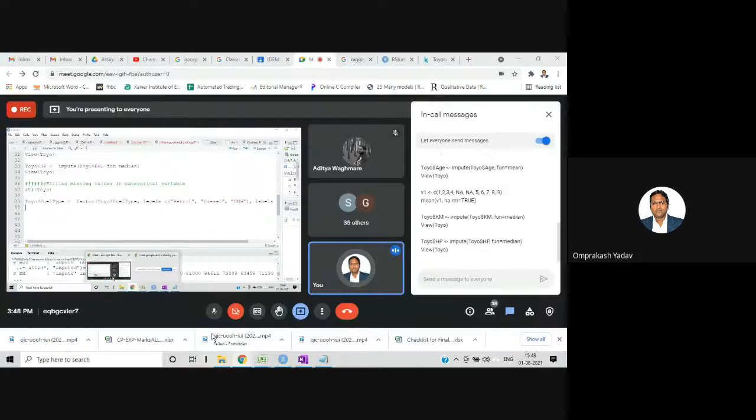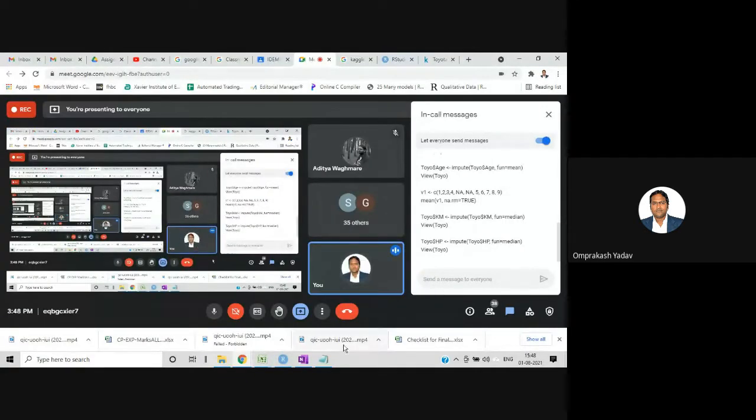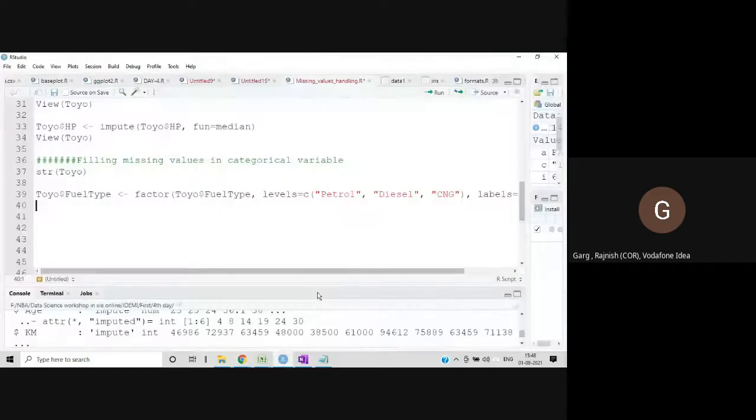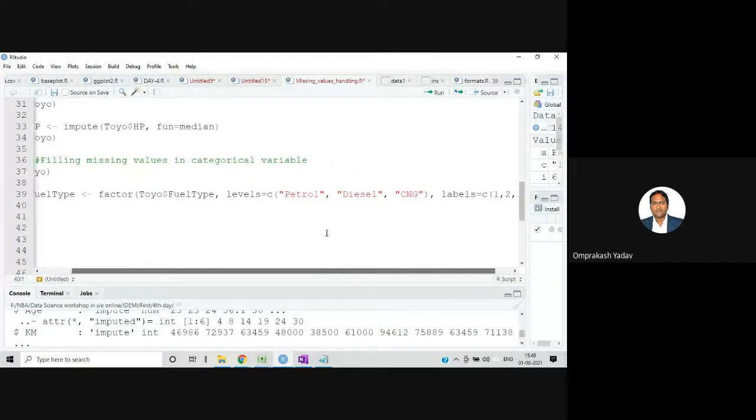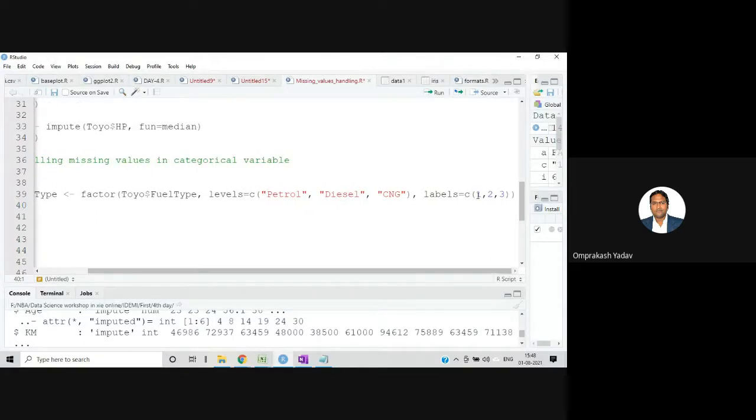Can all of you hear me? Yes. So this is also called label encoding. Why? Because in place of petrol, diesel, and CNG, I am replacing them with the numbers 1, 2, 3. For example, all the petrol will be written as 1, all the diesel as 2, and all the CNG as 3. So this is also called label encoding. At the same time, it will convert that column to a factor kind of column. So let's fire this.